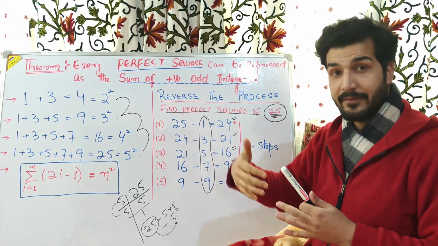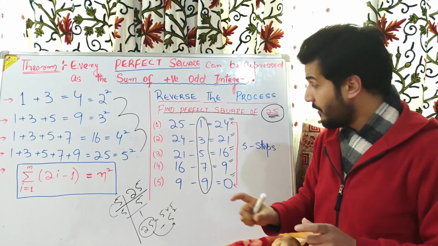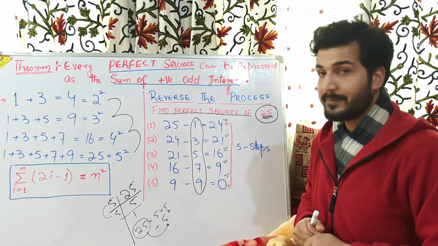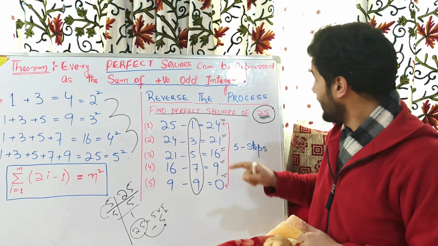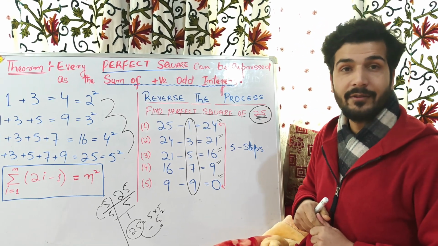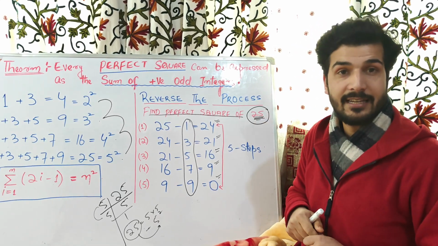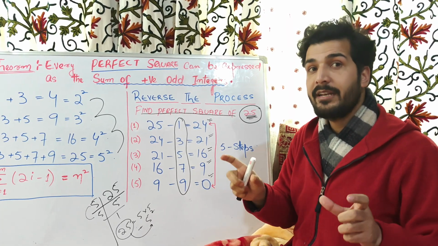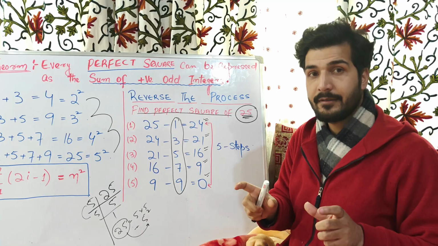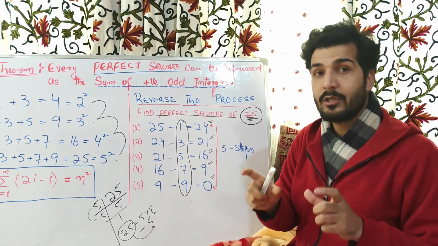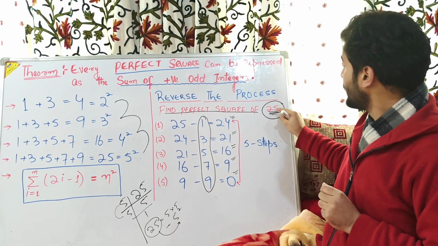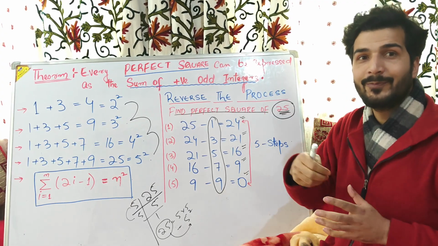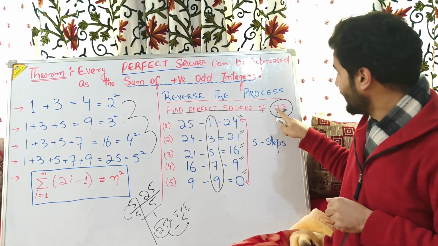So now we have to calculate in how many steps we neutralize this 25. In how many steps can this 25 be eliminated to 0? What could be the total number of steps in which we vanish this 25?